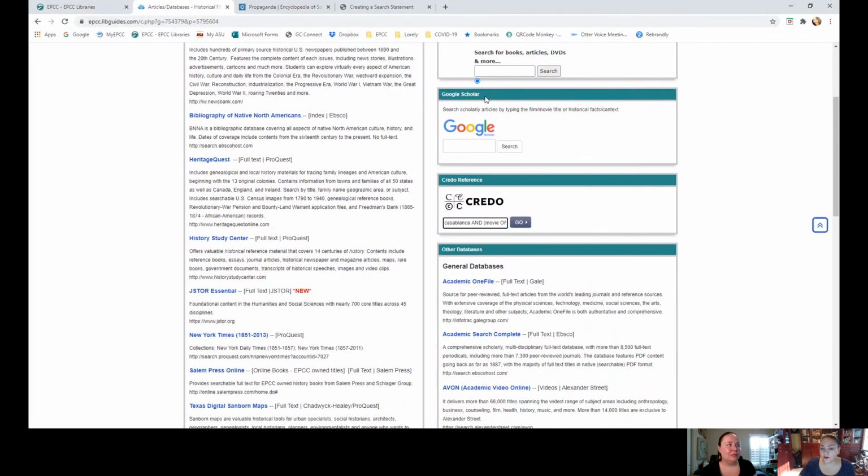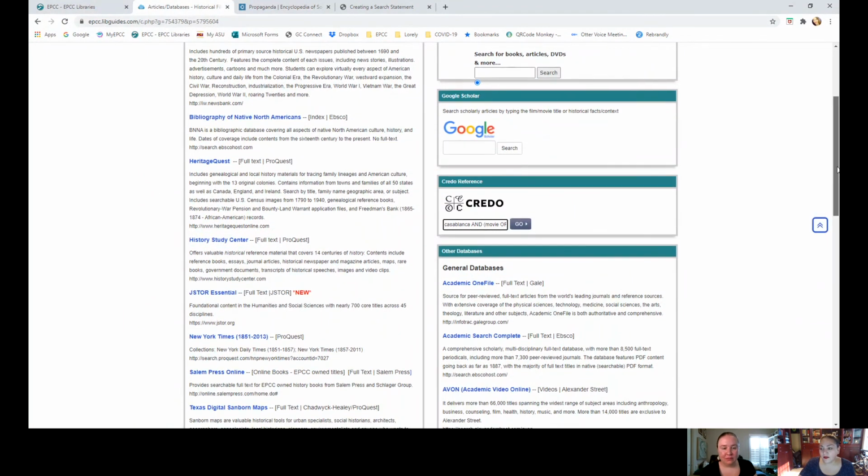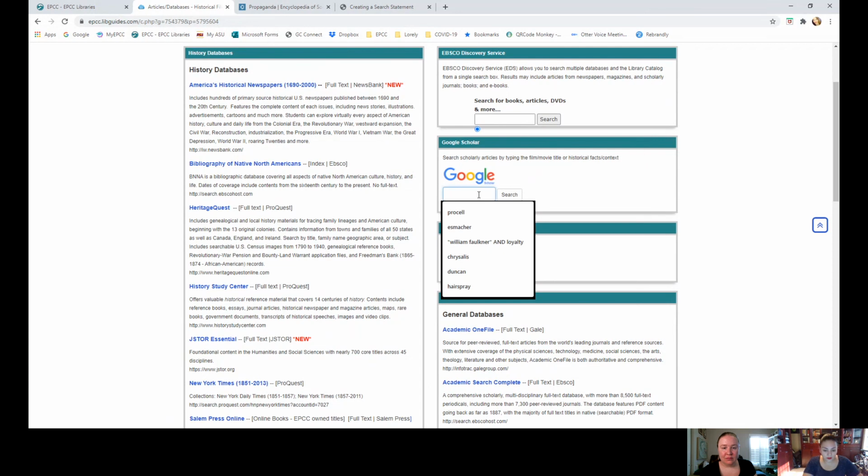Okay, so that's Credo. That's a good starting point. We also have Google Scholar that can take you off to the web, and I'm going to do the same. I need to go back and check why the Boolean didn't work on Credo. It should work. It has worked before.